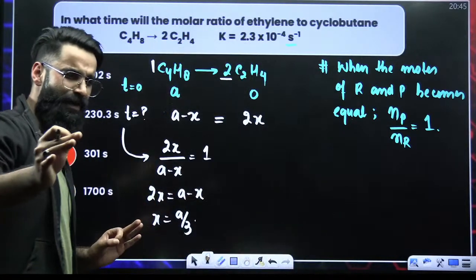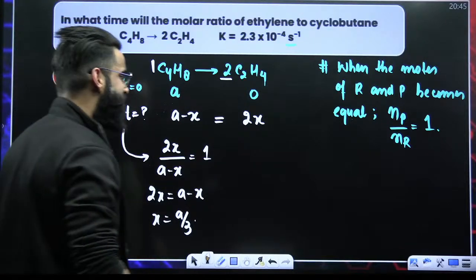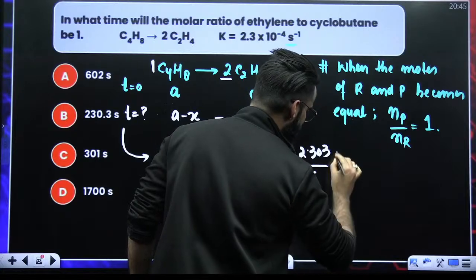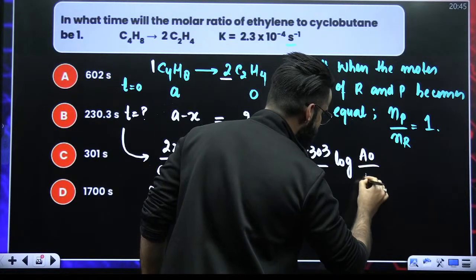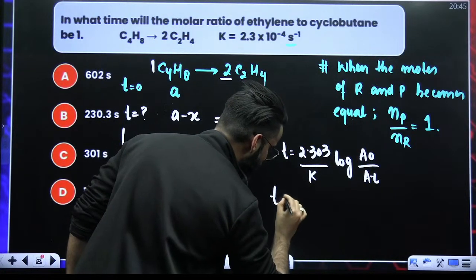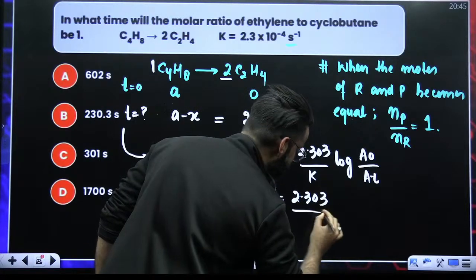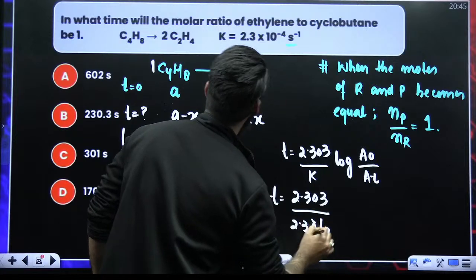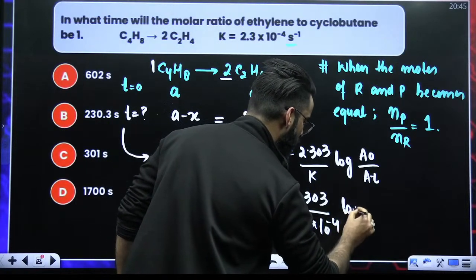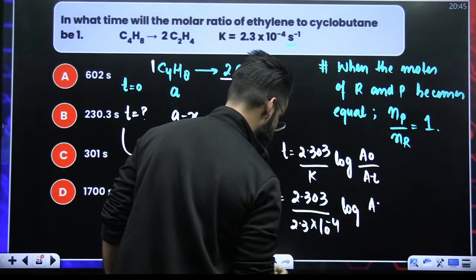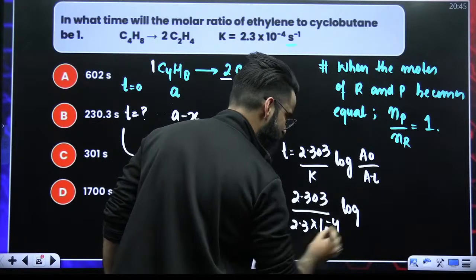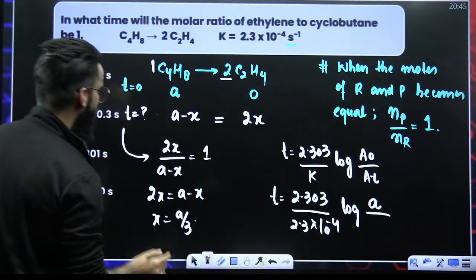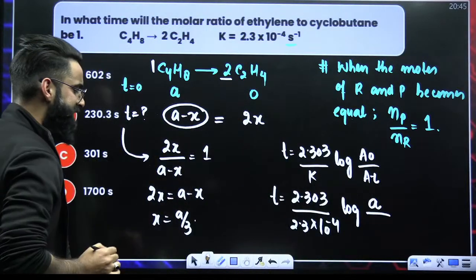I need to use the integrated equation. I can say t is equal to 2.303 divided by k, log of A naught divided by A t. Correct? So t we have to calculate: 2.303, and the k value is given in the question. K value is 2.3 into 10 raised to the power minus 4. Log of A naught, the initial concentration or initial moles, which is A, divided by moles of reactant left at time t. Moles of reactant left at time t is A minus X, right?